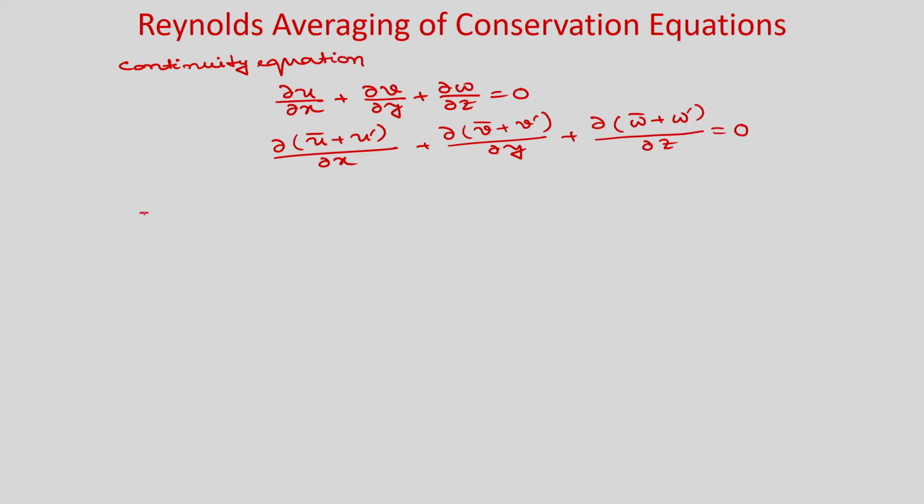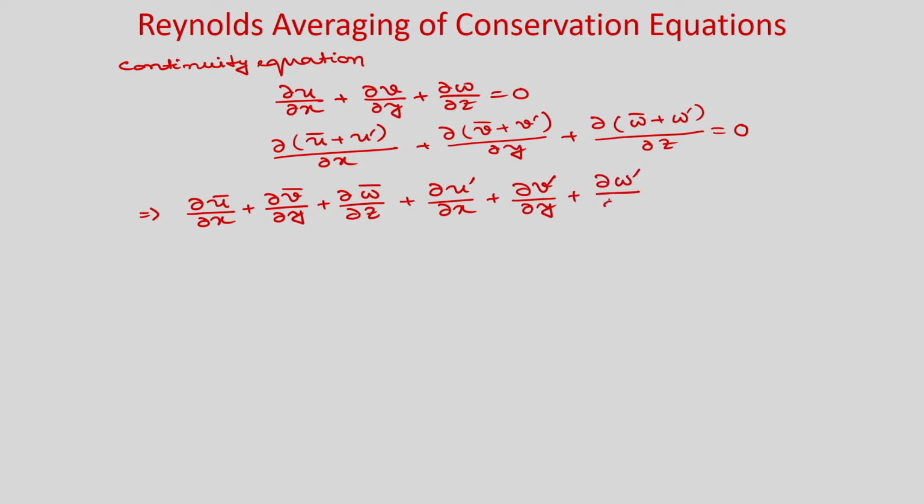So, you can write it as del u bar by del x plus del v bar by del y plus del w bar by del z, and you have del u prime by del x plus del v prime by del y plus del w prime by del z is equal to 0.